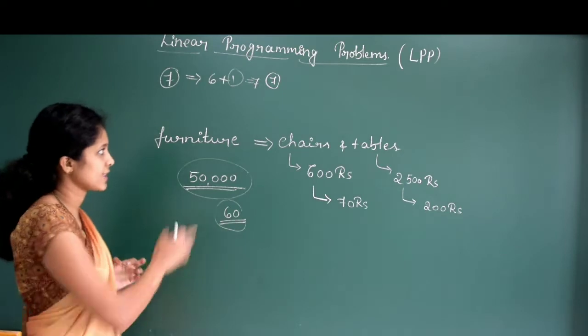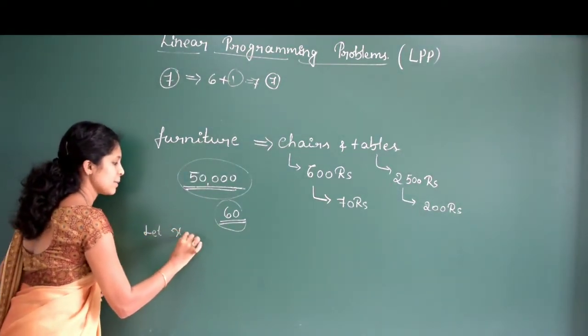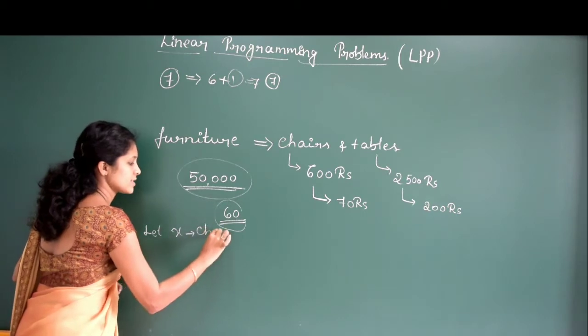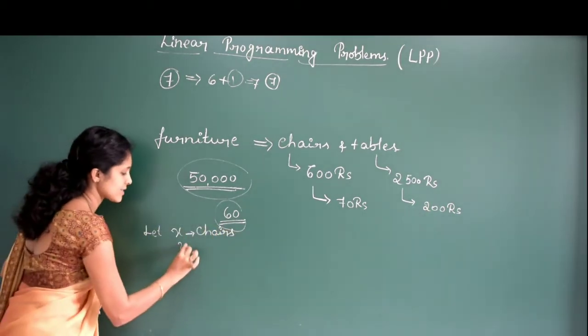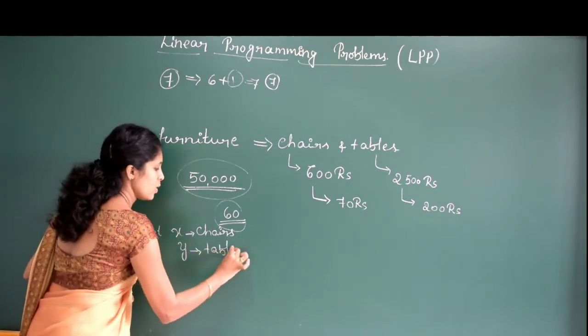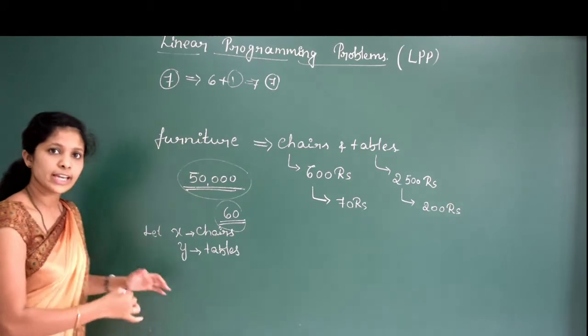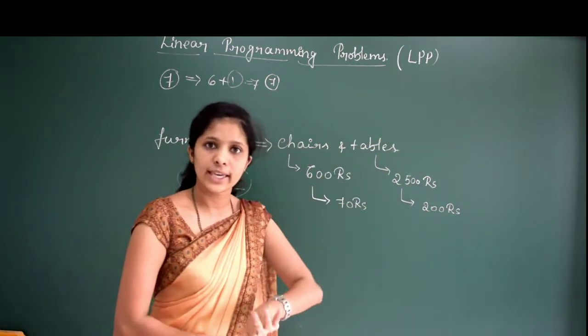Let us see the equations. Let x be the number of chairs, and we will consider y as the number of tables. Some things are given, right? By using these things, we can form our equations.